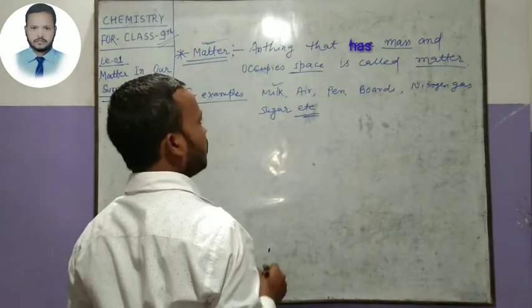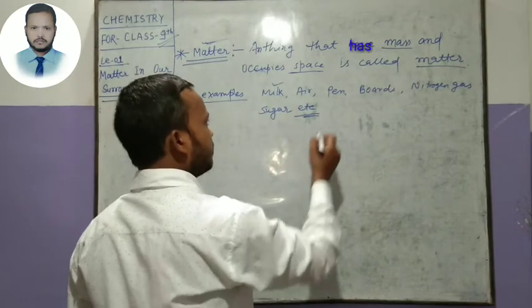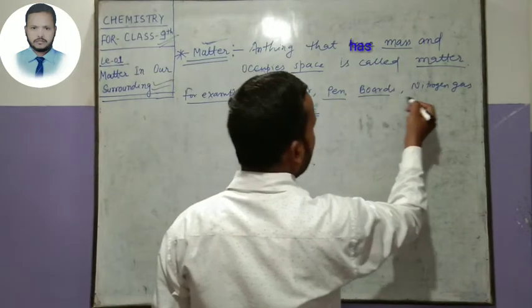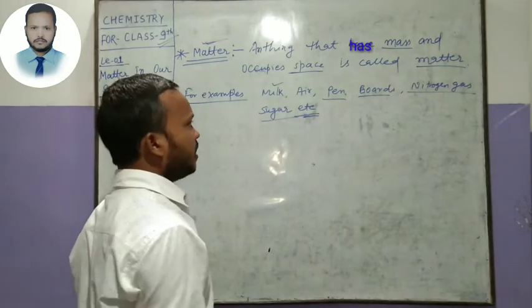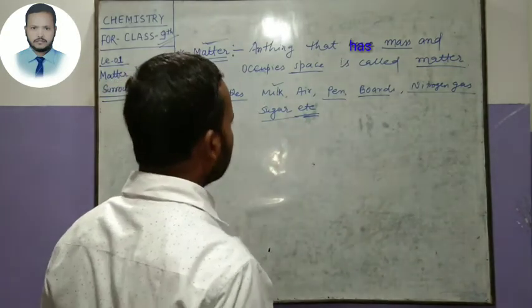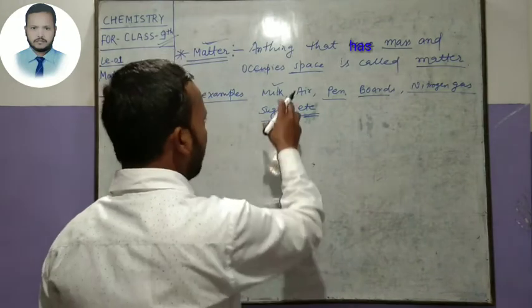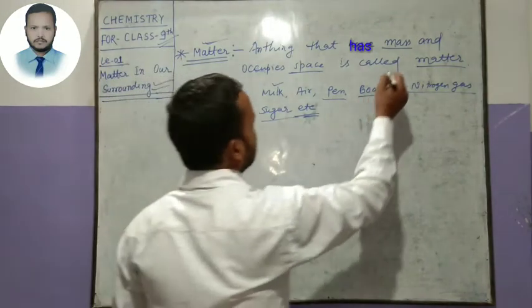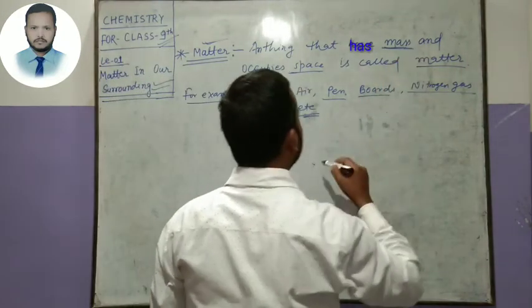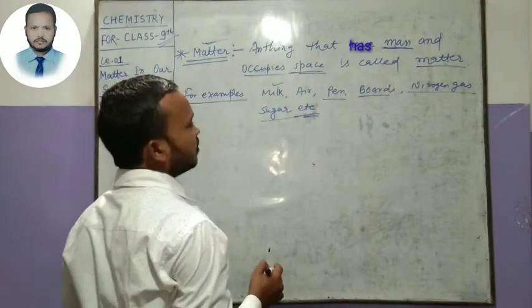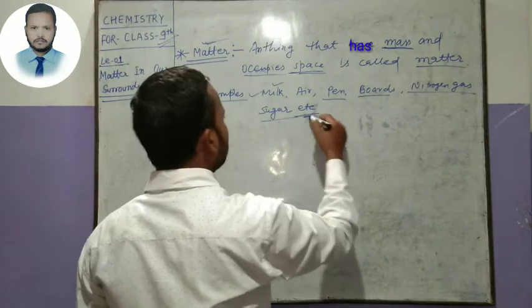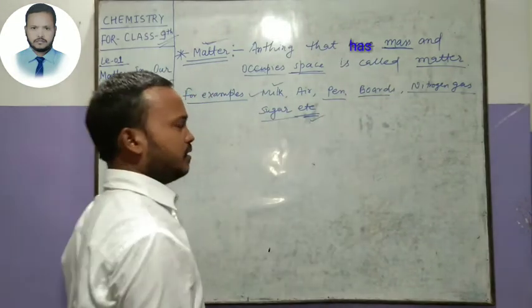Milk is an example of matter. Also air is a matter, pen is a matter, boards, nitrogen gas and sugar. All are matters. How can you say that all are matters? Because all have mass and all occupy space. So we can say that these are examples of matter.